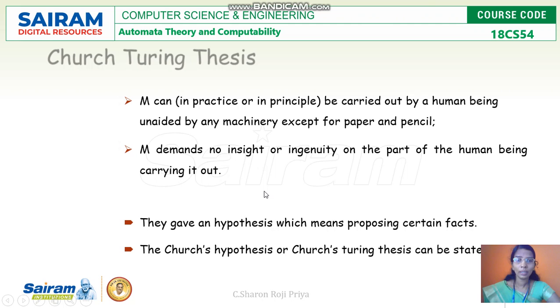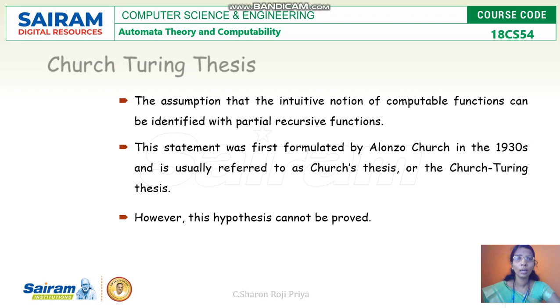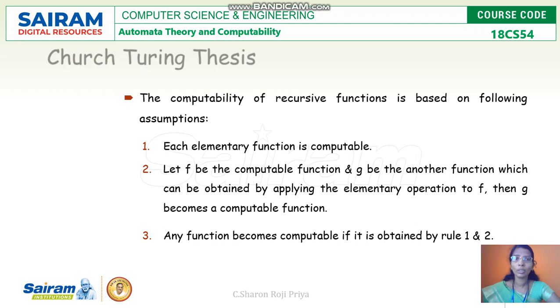And we can see this Church-Turing thesis. This Church-Turing thesis is nothing but an intuitive notion of computable functions and can be identified with partial recursive functions. What are partial recursive functions? Each elementary function is computable, and if f is computable and g is another function which can be obtained by applying this elementary function to f, then g is also computable, and any function becomes computable if it is obtained by rule 1 and 2. And this is my Church-Turing thesis.